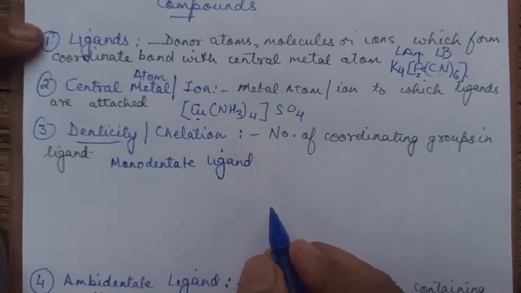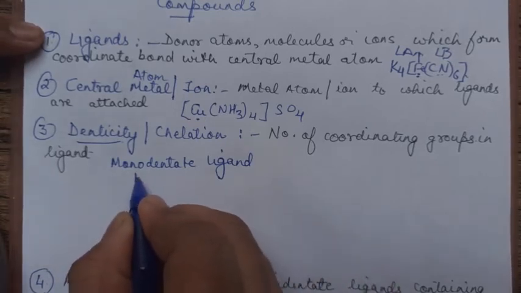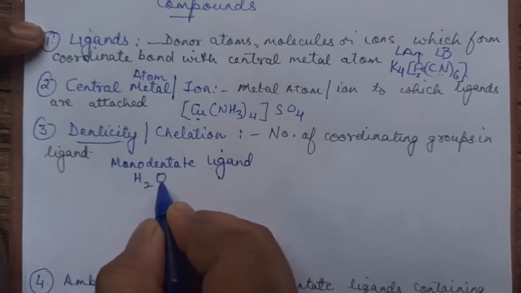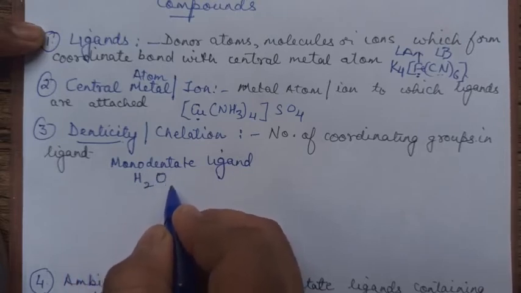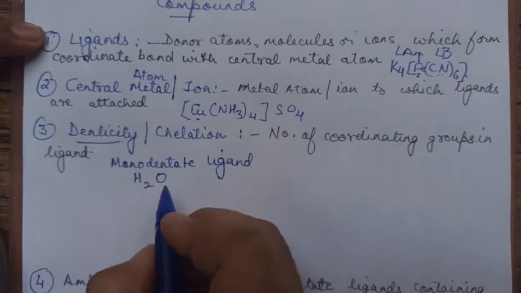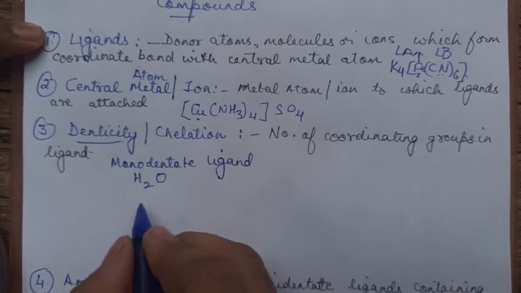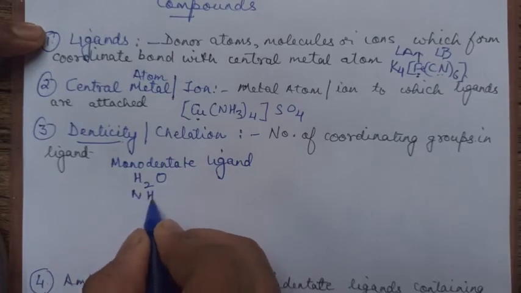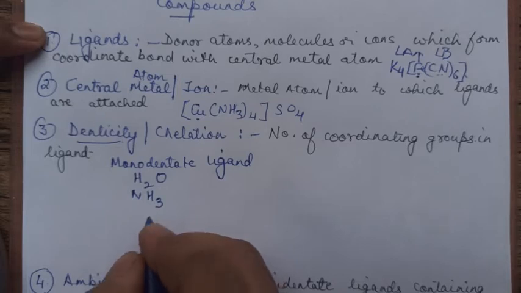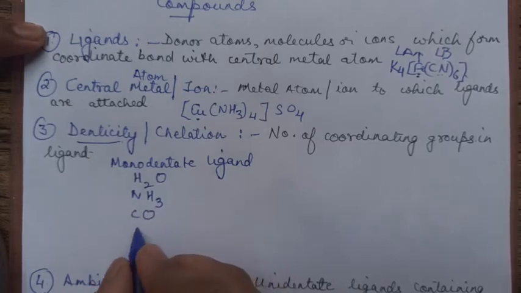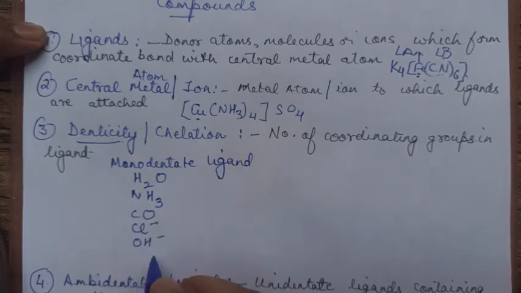Okay, let us take examples. Monodentate ligand, water. You might be thinking there are 2 lone pairs, but only one can be given. So it can coordinate through only one lone pair of water. So water is a unidentate ligand. You have ammonia, NH3, as a unidentate ligand. You have CO as monodentate. You have Cl-, OH-. Plenty of examples you have. We will be further taking more. I'm just giving a few, just to introduce the terms.